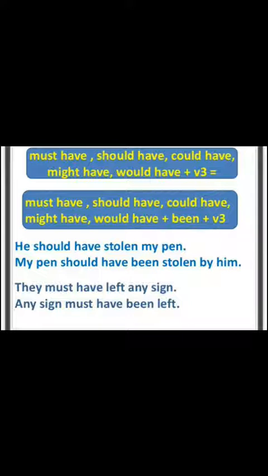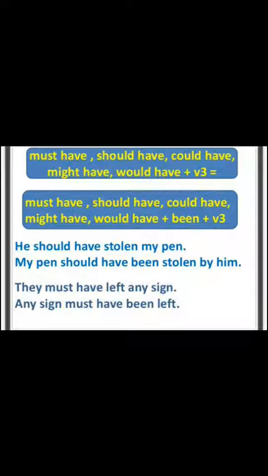Always remember, when must have, should have, could have, might have, would have plus the third form of the verb is given in active voice, then you have to change must have, should have, could have, might have, would have plus be. A new word, been, should be added after have, and then you have to use the third form of the verb. Now come to the example.